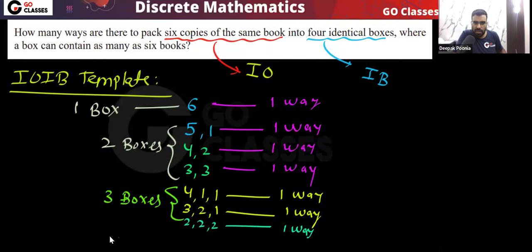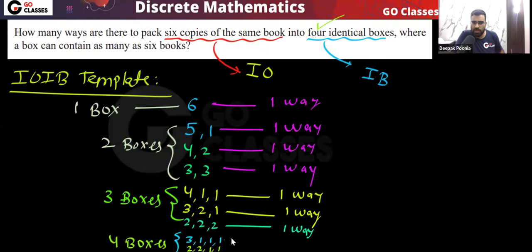Now if I use all the four boxes, because I have four boxes, right? The question is saying there are four boxes. So if I use all the four boxes, then how many distributions are possible? I can create like this: 3 1 1 1. This is possible. Or I can do 2 2 1 1.